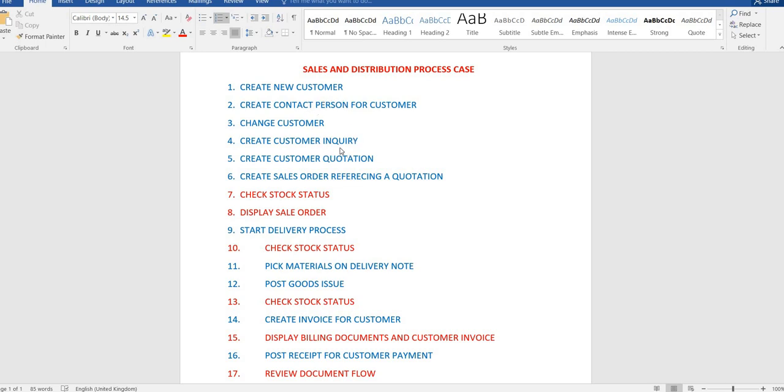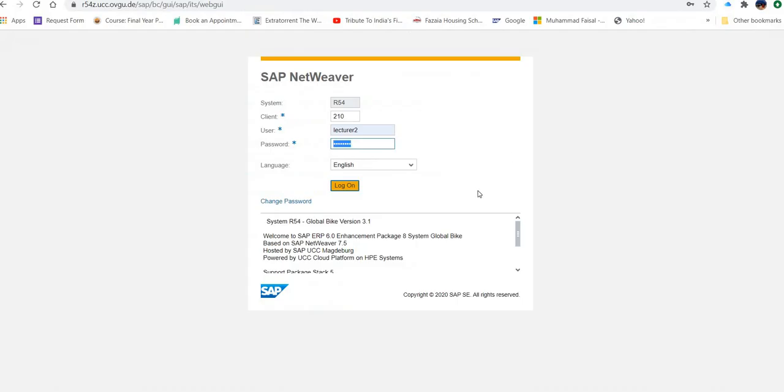We will see all of them one by one, and I'll try to go a little bit fast because once the video is with you, you can watch it several times. It doesn't matter, it's not a lecture. Okay, so now I'm going to start. Let me go to the SAP screen. So this is my SAP screen.